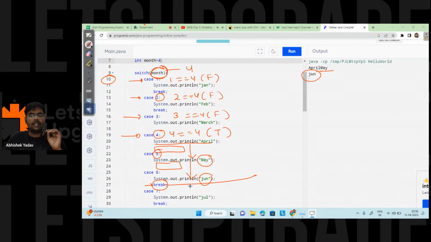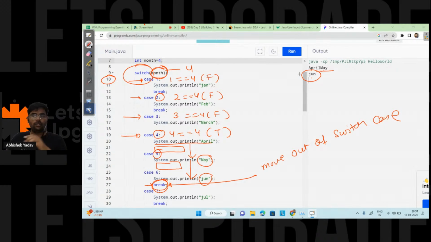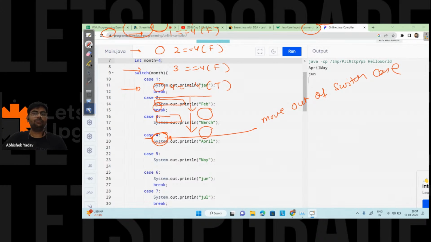And the moment I encounter a break keyword, what will happen? The break keyword is saying, hey, move out of the switch case block. So the moment the break keyword is encountered, I will be out of the switch block. Right, everyone? So that's why April, May, and June is getting printed on the output screen. Yes or no? Please write in the chat. So this is the exception when you are not using the break keyword, then how the switch case behaves. Everyone is clear now?